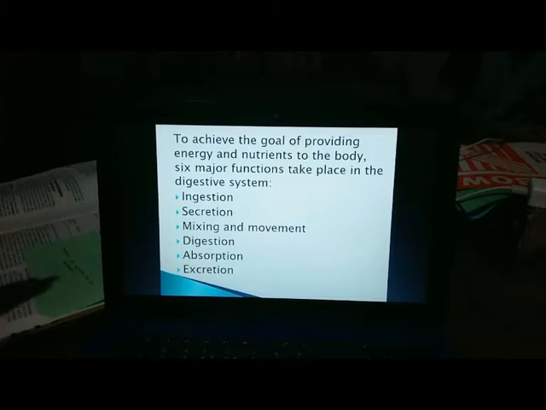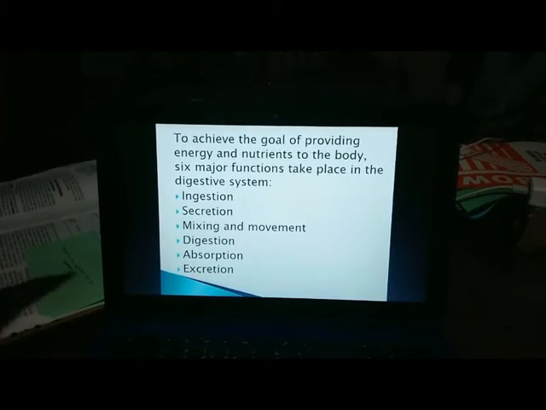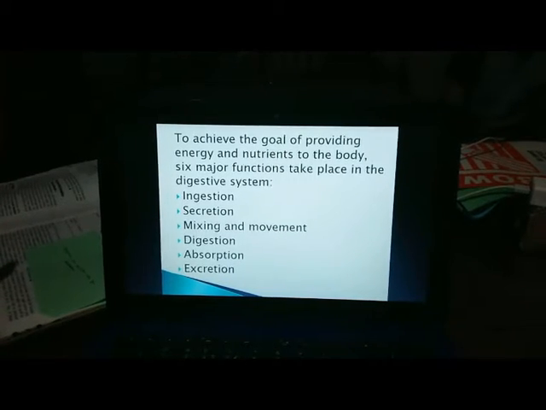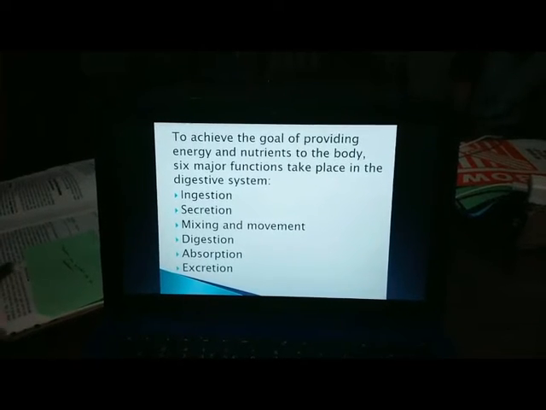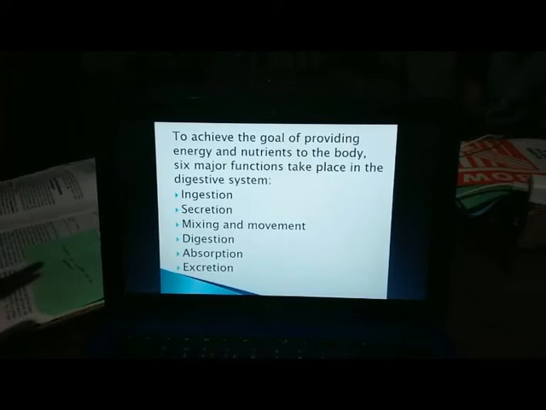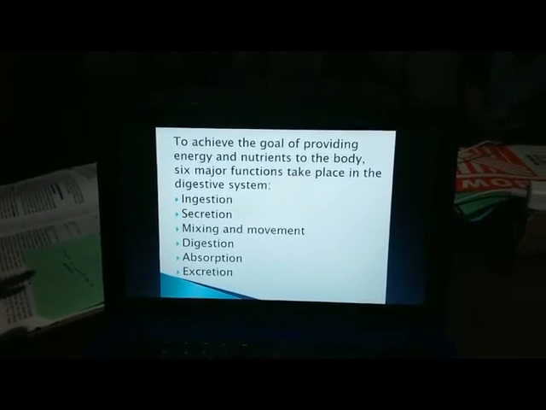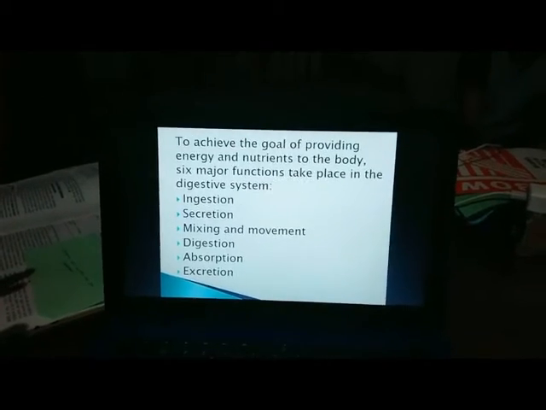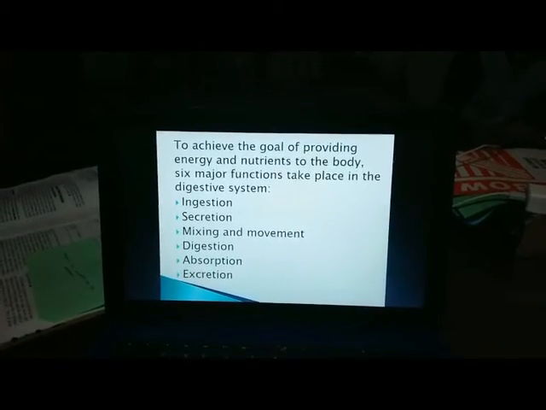Second, secretion. Secretion is the process wherein a stimulus stimulates the digestive organs to secrete certain hormones, for example, gastrin, histamine, somatostatin, and the like. Next is mixing and movement. Swallowing is one example of food movement that depends on the propulsive process called peristalsis. It is involuntary and involves alternating waves of contraction and relaxation of the muscles in the organ wall.